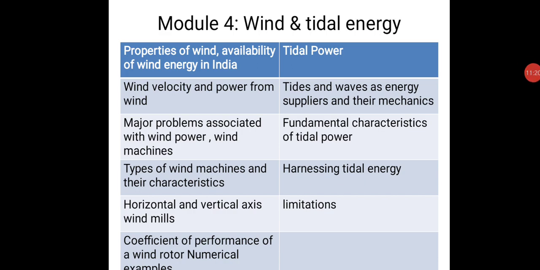In the wind and tidal energy, we will see the properties of wind, availability of wind energy in India. Then what is the wind velocity and power which can be generated from the wind. Then major problems which are associated with wind power. Then wind machines like horizontal axis machines, vertical axis machines. Then types of wind machines and their characteristics. Horizontal and vertical axis windmills. Coefficient of performance of wind rotor. Some numerical examples we will see.